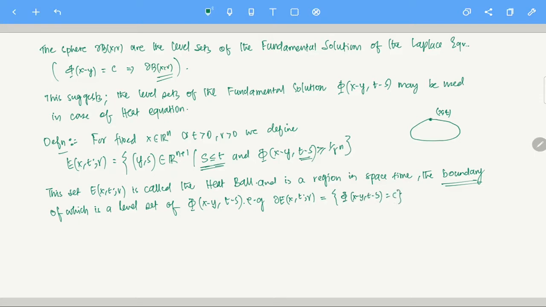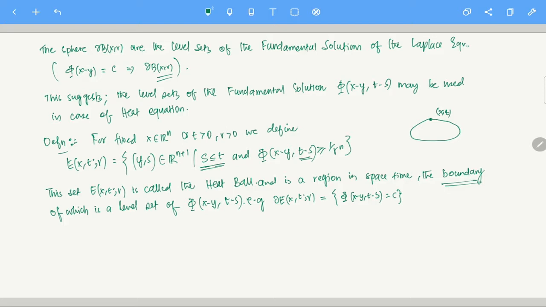You can see, for some r, let's say r equals 5, phi is equal to 1 by 5 to the power n or something. So that is a constant. So phi equals a constant, and you are basically looking at the boundary level sets. This is the heat ball. Now, note there are some small things which we can specify here.